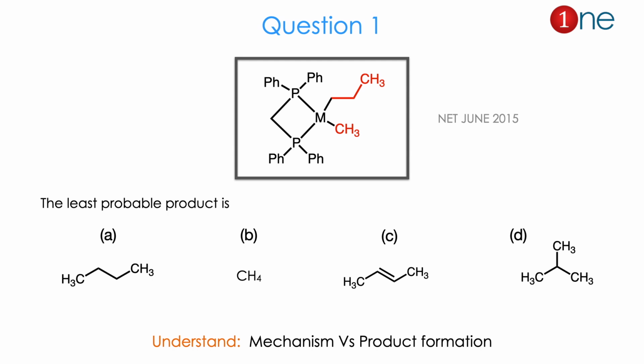Let us see question number 1. The starting material is an organometallic compound. You are in the possibility of coupling, forming a new C-C bond. You are in the step of reductive elimination. The product possibilities are given. So the coupling is direct, or you have methane, or you have alkene, or you have tertiary butane. So from the structure and possible answers, you might realize the question is really about mechanism versus product formation. The answer is C. Let us see how.